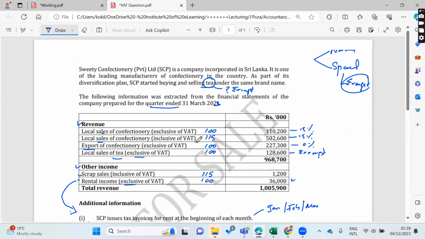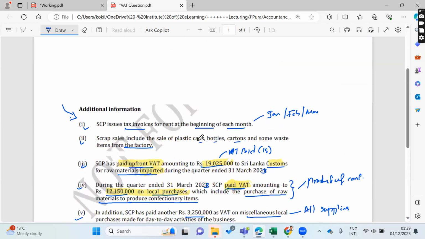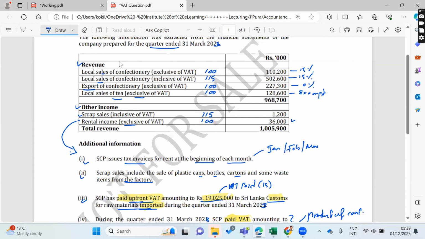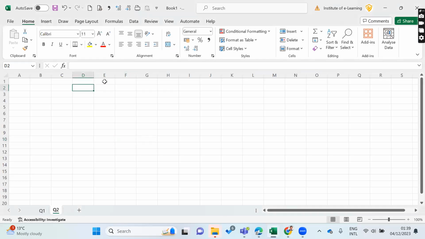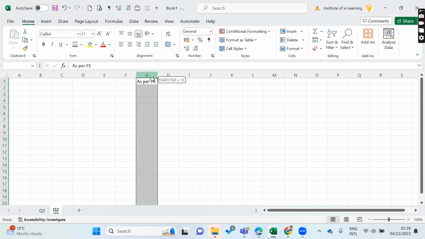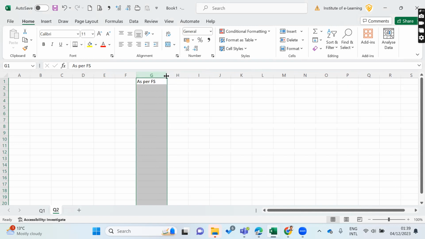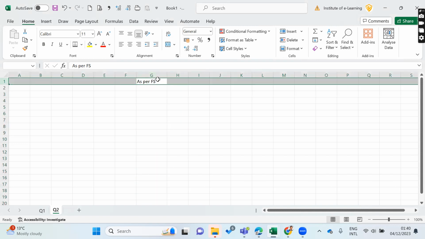Let's look at the question now, the answer, right? So I will copy paste this detail for my business. As per the financial statement, as per the FS, this column I will use as it is given in the information in the question, right?